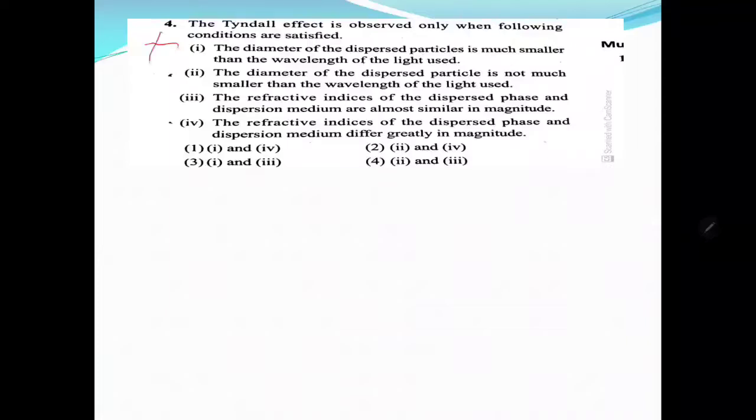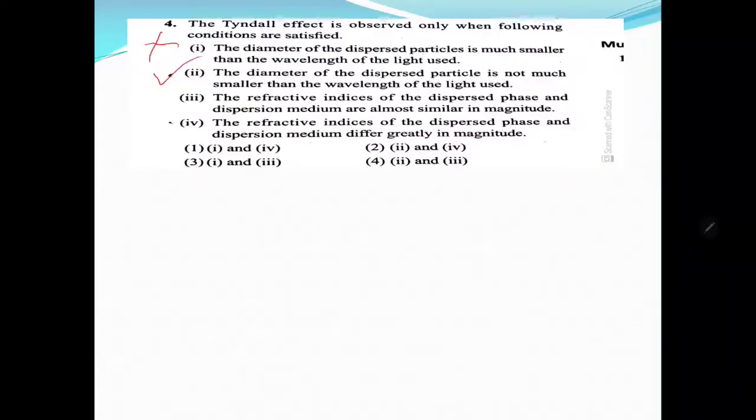So 2 is correct. The refractive indices of the dispersed phase and dispersion medium are almost similar in magnitude? No, the refractive indices of the dispersed phase and the dispersion medium must be different. There must be a considerable difference in the refractive indices. This is wrong.